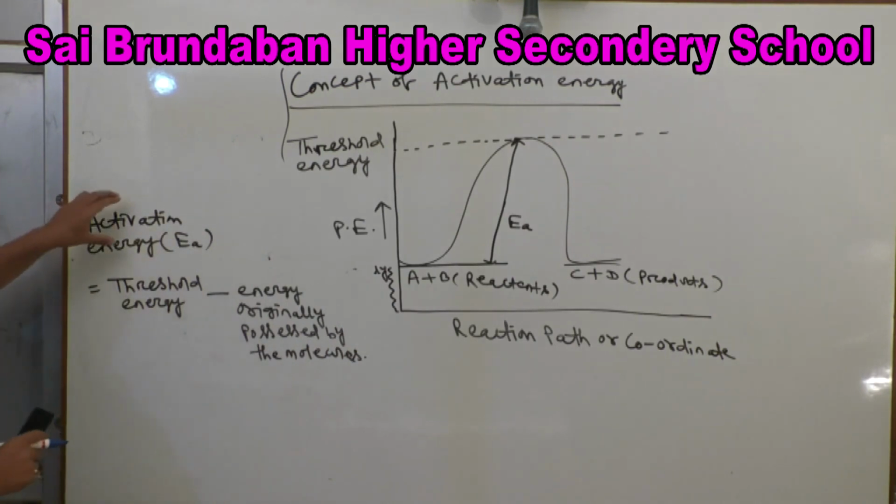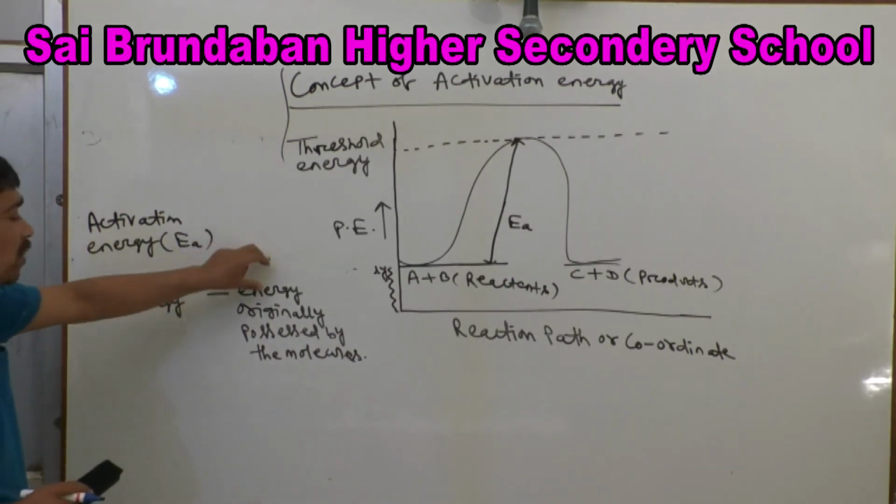So activation energy equal to threshold energy minus energy originally possessed by the molecule.